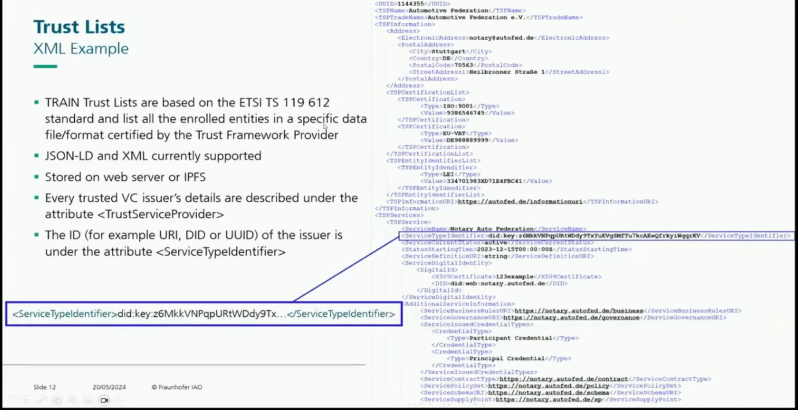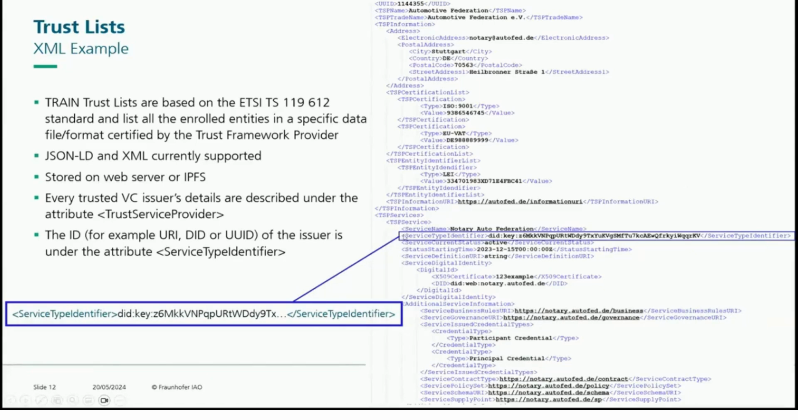So let's see how our trust list looks. We follow this trust list approach of the ETSI format, actually we were inspired by the one from ISO. And this enables the trust list to be created in XML and JSON formats, where in the implementation which we developed, it supports two different formats.